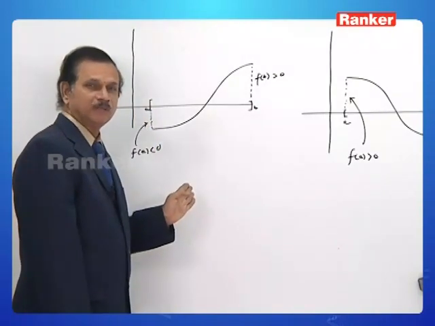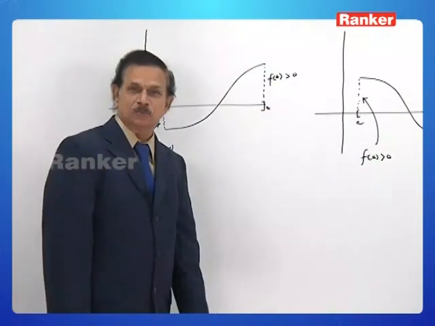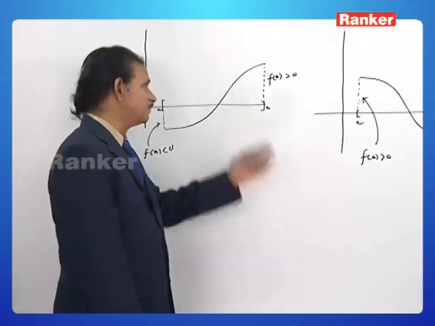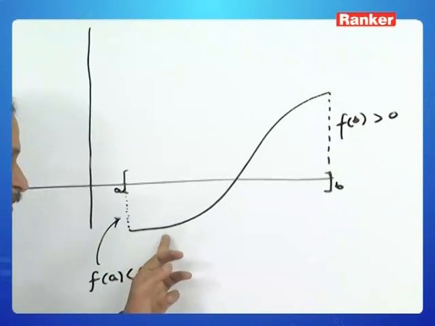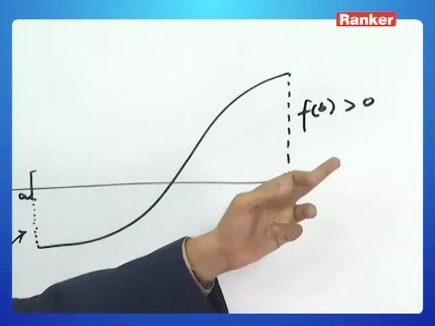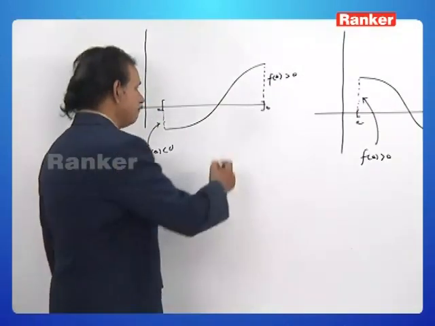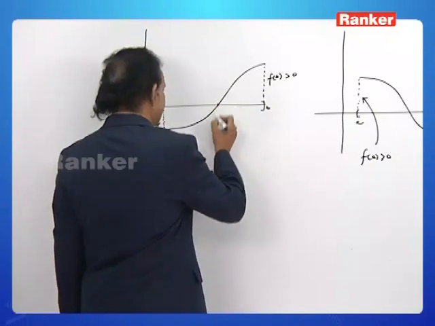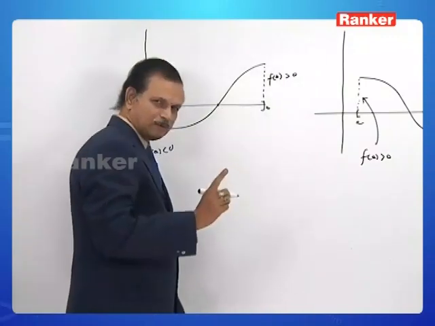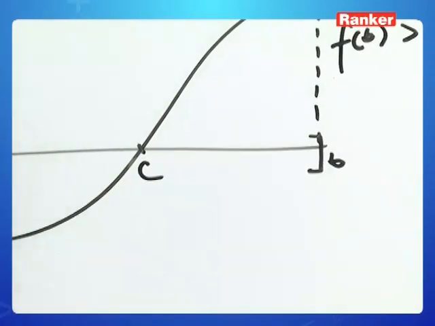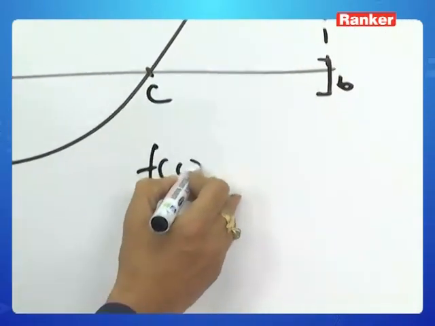How do you believe it? Because it is in the fourth quadrant. And f of b is positive. How can we confirm that? Because it lies in the first quadrant. So this f of x travels from negative to positive without any break. Then one must say that the graph should cut the x-axis at least at one point c. If you name this c, then what is f of c? f of c is equal to 0.